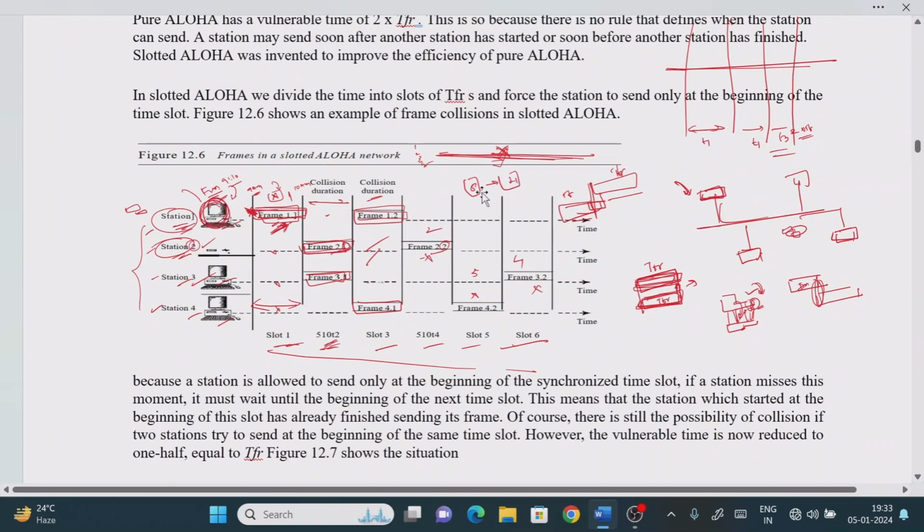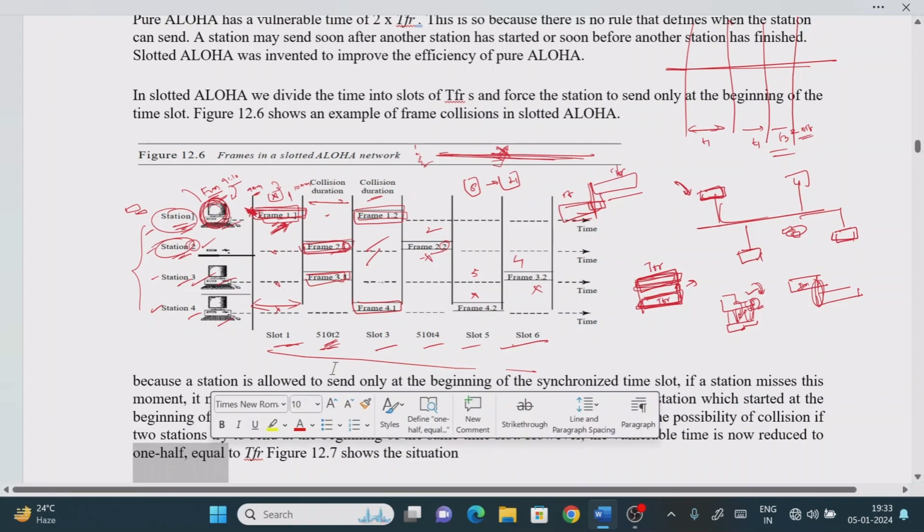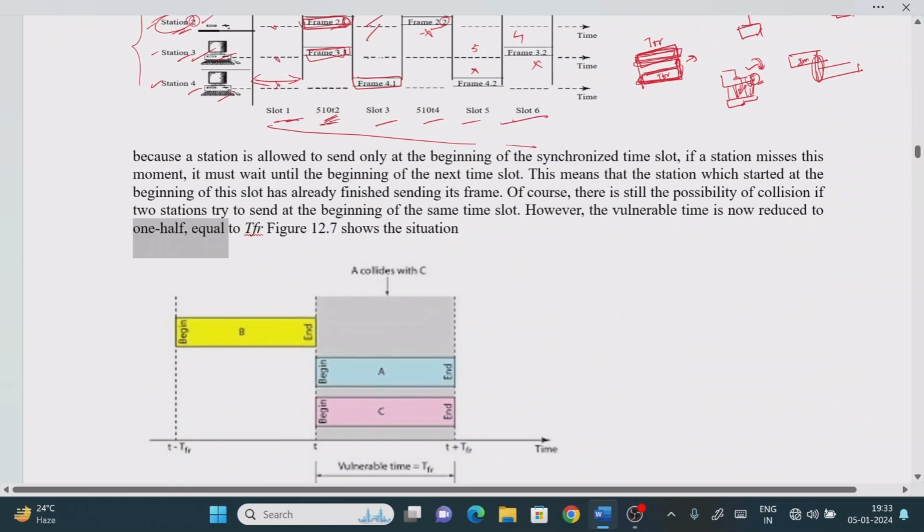It means that one more point you have to remember is that the efficiency of the slotted ALOHA protocol is improved. What I am trying to say here is that the vulnerable time is now reduced to half of that of pure ALOHA protocol. Earlier only 2 survive, now here we have 4 survive. That point you have to remember. How could it be possible? By dividing the time period into different time slots. That point you have to understand.